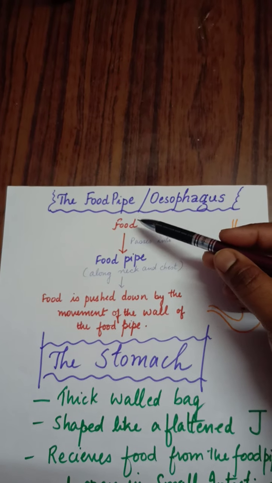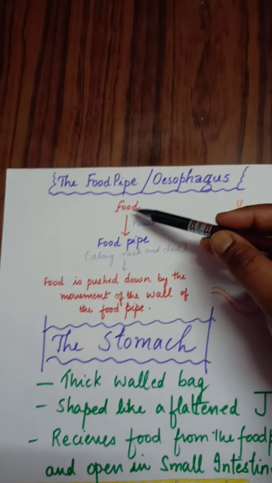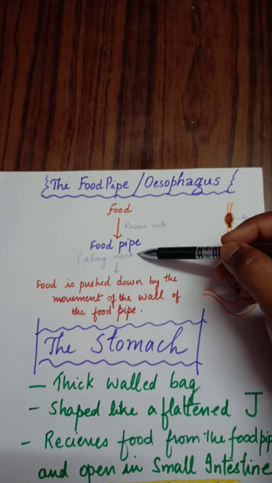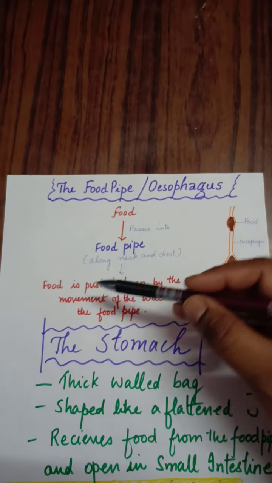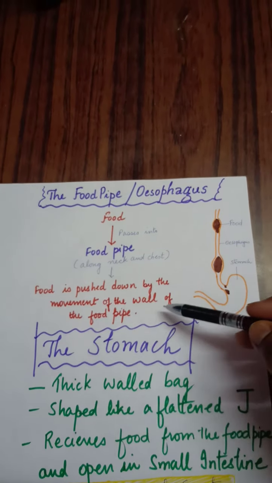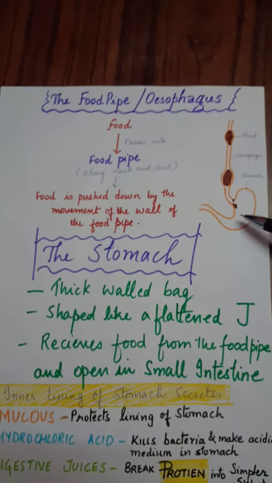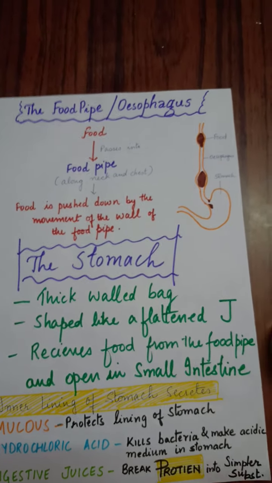So the food which you eat from the mouth, that is, ingestion takes place. This food passes to the food pipe, and this food is pushed down by the movement of the wall of the food pipe. Now reaching to the stomach. Let us move on to the third, stomach.